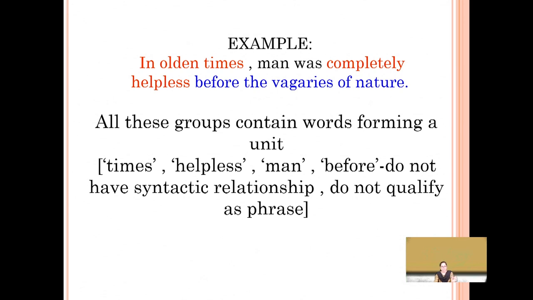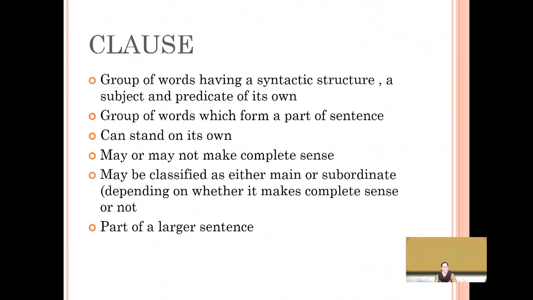For example, times, helpless, man, before. Now, they do not have any syntactic relationship and they do not qualify as phrases. What qualifies as a phrase is in olden times, completely, before the vagaries of nature.